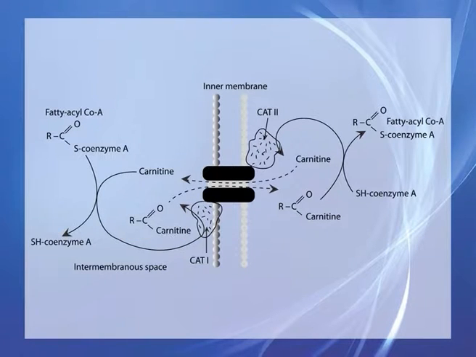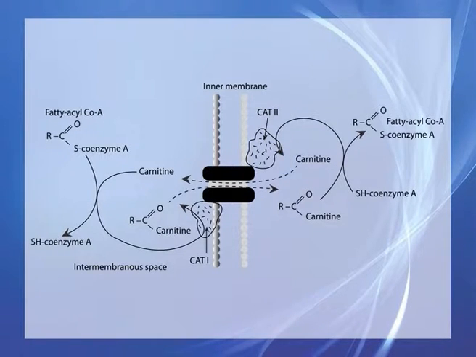This reaction is catalyzed by the carnitine acyl transferase first, which is located on the outer face of the mitochondrial inner membrane. The next step involves the transfer of the fatty acyl group from carnitine to intramitochondrial coenzyme A by carnitine acyl transferase second, which is located on the inner face of the mitochondrial inner membrane.